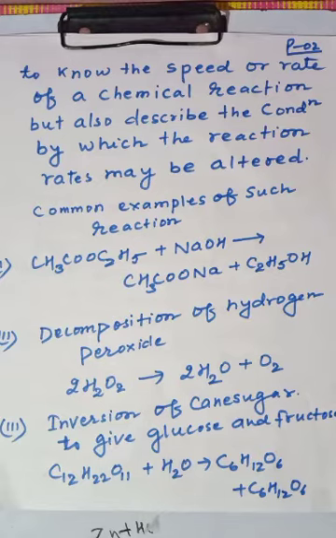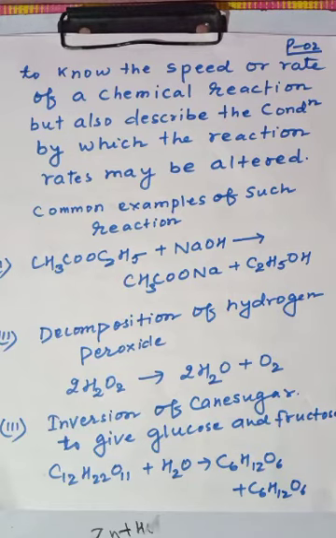For example, rusting of iron. If you keep iron in open atmosphere or in the presence of moisture, it takes a long time. Okay, so these reactions will be considered as very slow reactions.